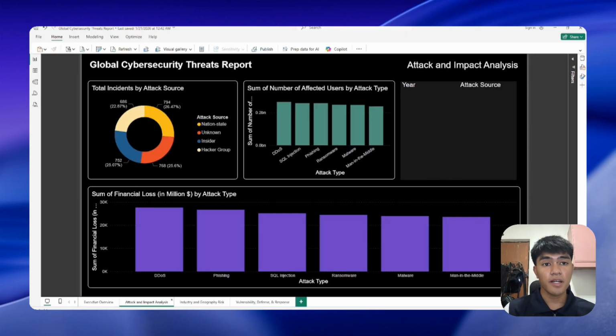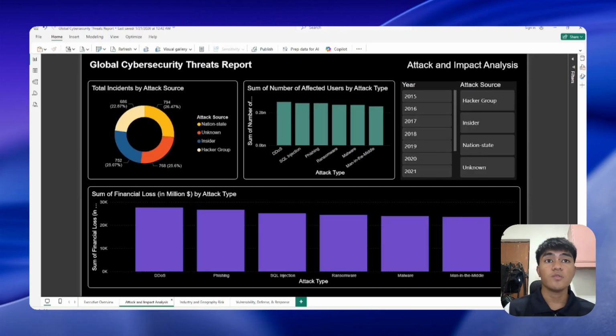The attack and impact analysis page focuses on what types of attacks occur and how impactful they are. The donut chart shows that attacks come from four main sources: nation states, hacker groups, insiders, and unknown sources. The stacked column charts show the number of users affected by each attack type and also the financial loss associated with each attack type. Together, these visuals show that some attack types may occur less frequently but have a much higher impact on users or financial loss.